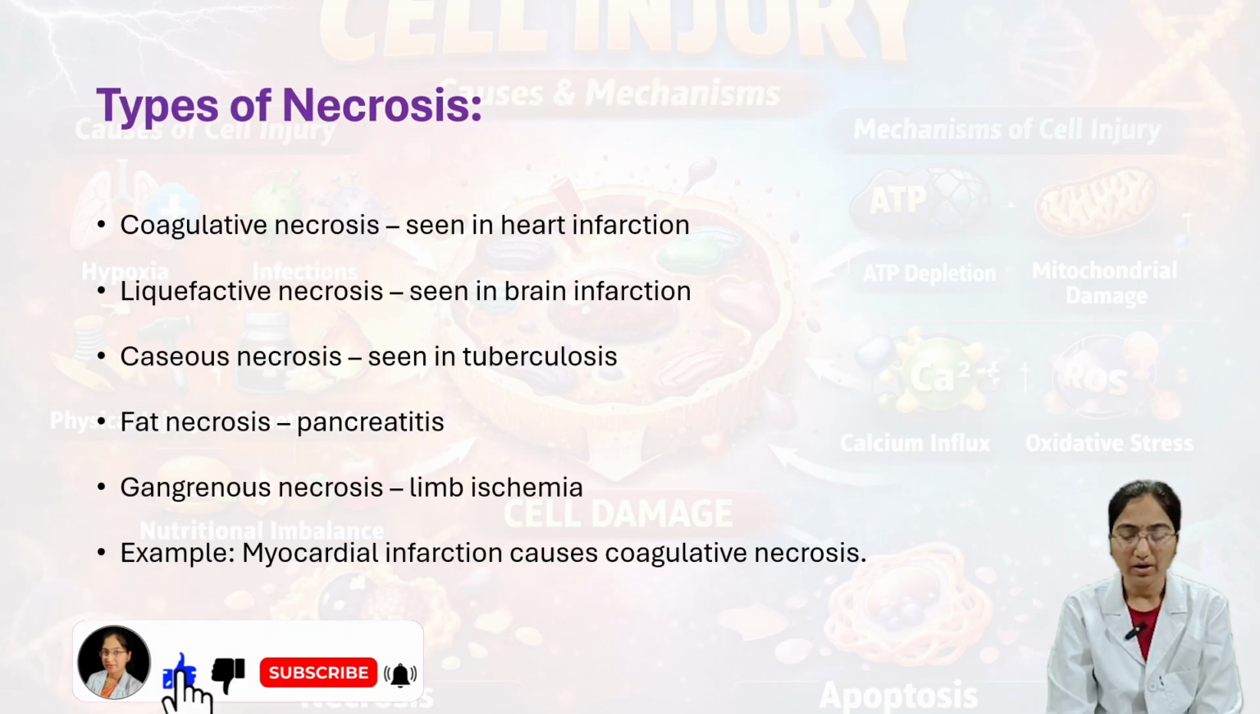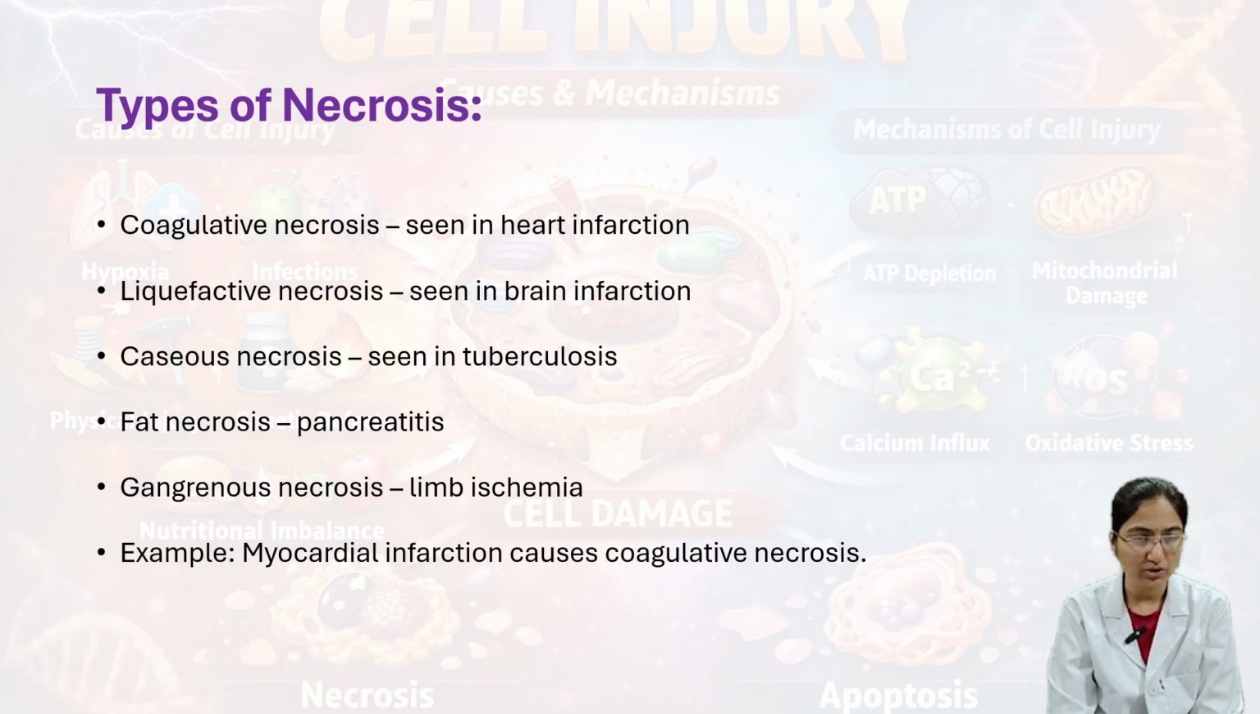We'll see here the types of necrosis. It's a very important thing you can observe here: coagulative necrosis seen in heart infarction, liquefactive necrosis seen in brain infarction, caseous necrosis seen in tuberculosis, fat necrosis seen in pancreatitis, and then gangrenous necrosis in limb ischemia, that is loss of blood supply completely. For example, myocardial infarction causes coagulative necrosis.